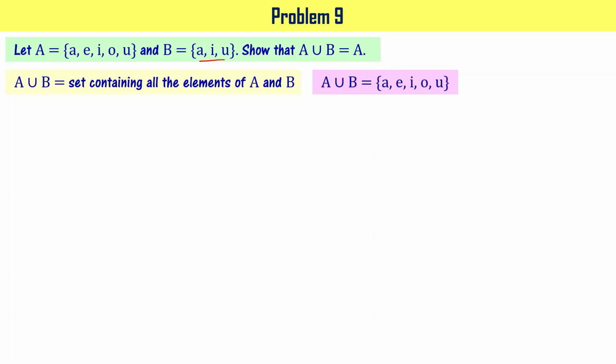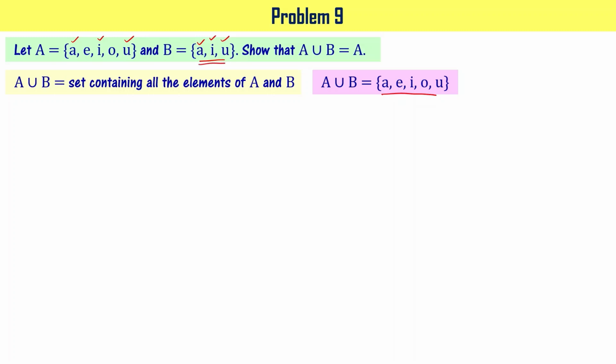So A union B is going to have elements A, E, I, O, U as shown here, because A, I and U are already there as part of set A, right? Since A union B is the set containing all the elements of A and B, we are not including A, I, U twice.